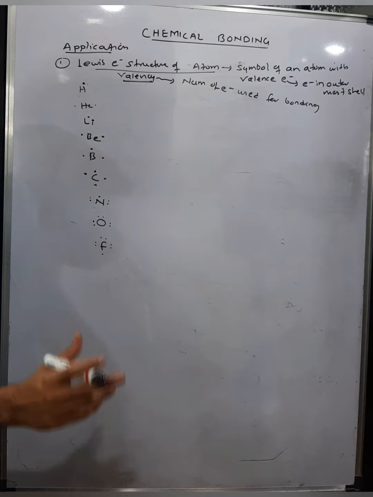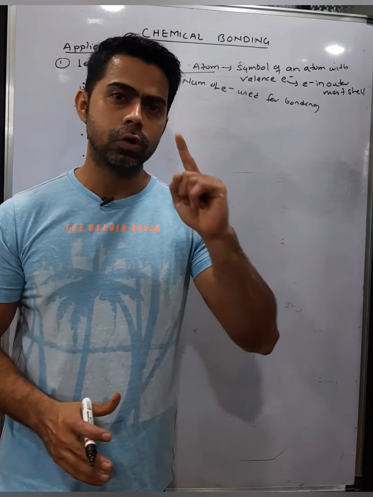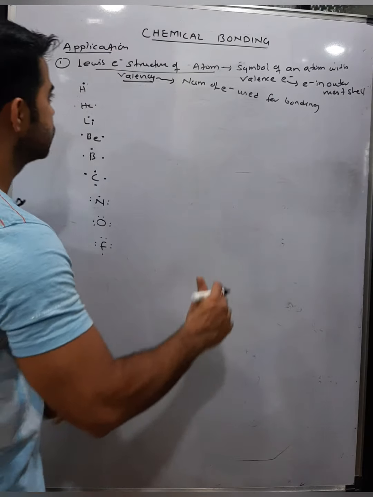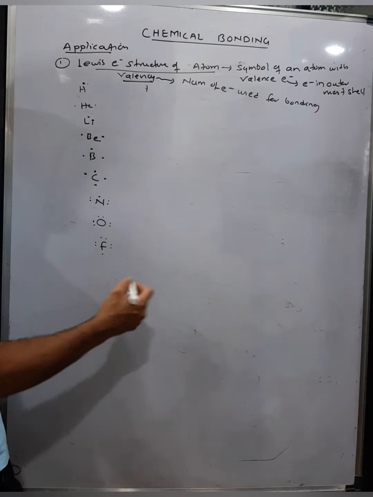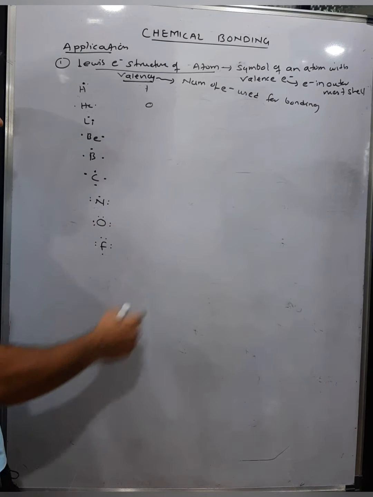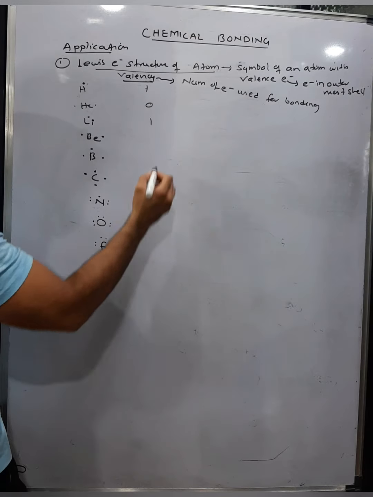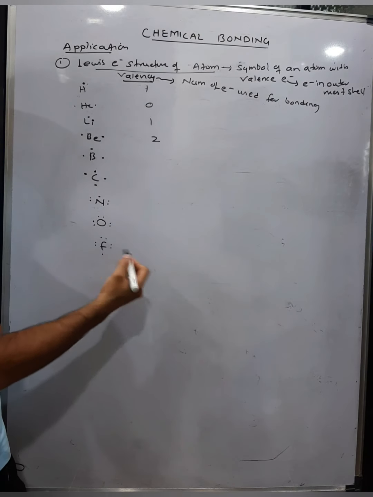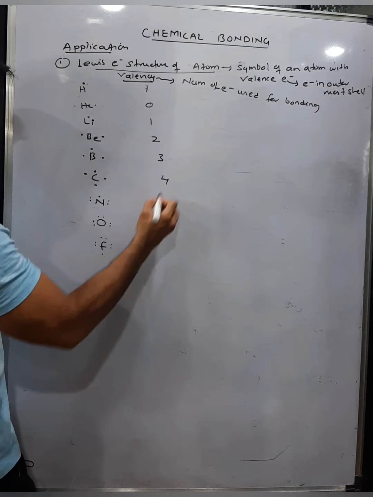The number of electrons used for bonding is the valency of a particular atom. Hydrogen uses only 1 electron, so the valency of hydrogen is 1. Helium is 0. Lithium makes only 1 bond, so valency is 1. Beryllium makes 2 bonds, valency is 2. Boron makes 3 bonds, valency is 3. Carbon makes 4 bonds, valency is 4.